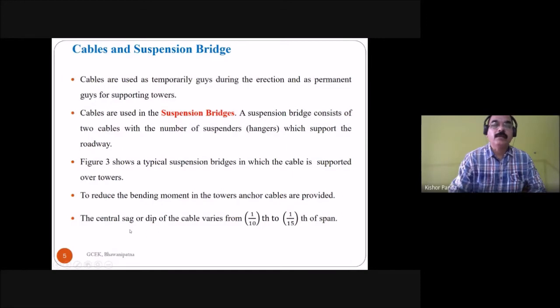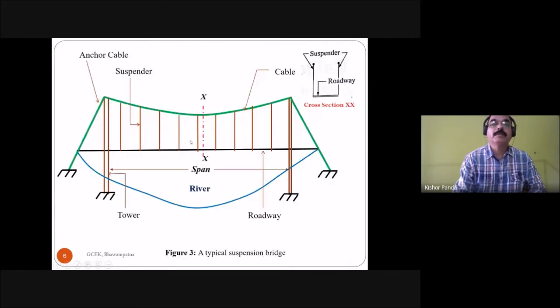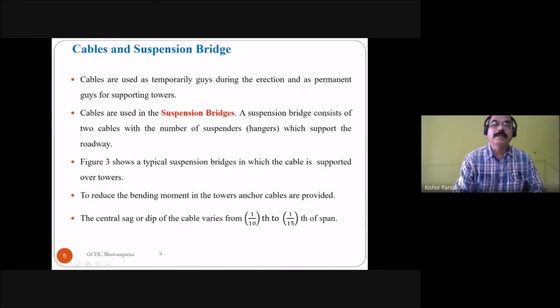The central sag or dip of the cable varies from 1/10 to 1/15 of the span. This is the horizontal line, and this is the cable. So this is called the central dip. The central sag or dip of the cables varies from 1/10 to 1/15 of the span.